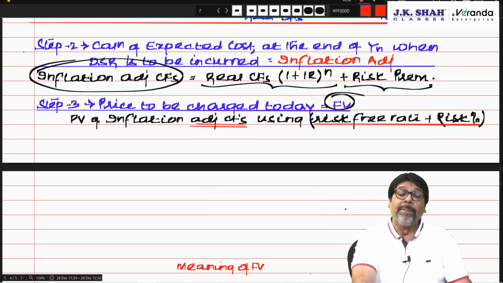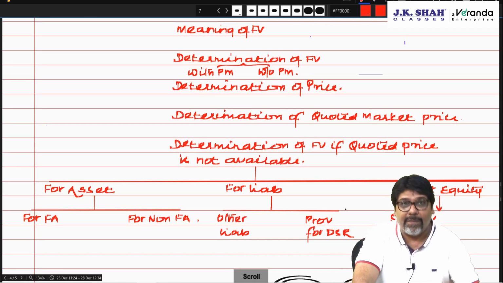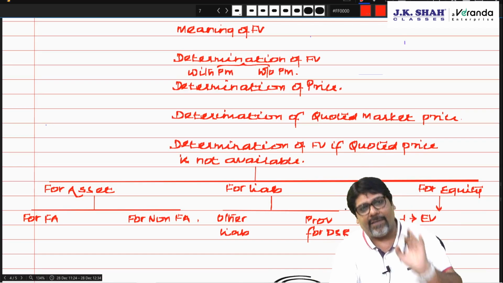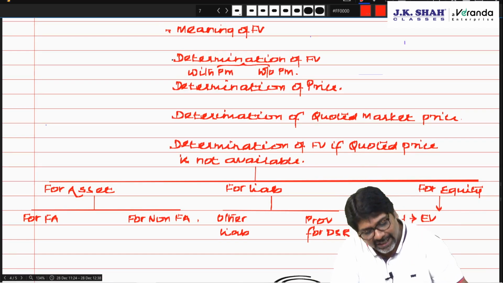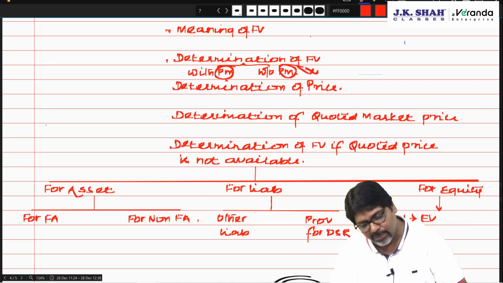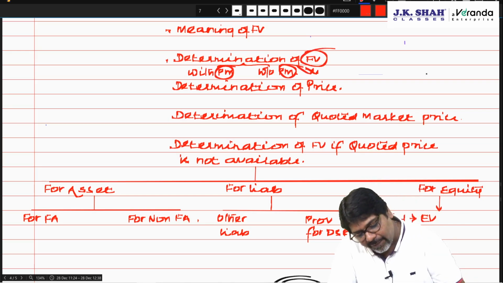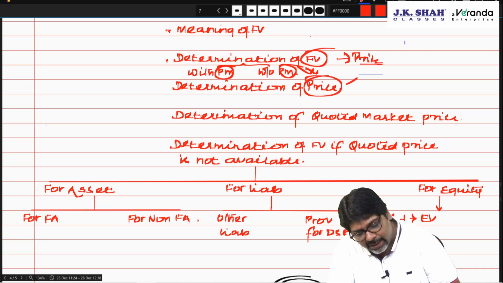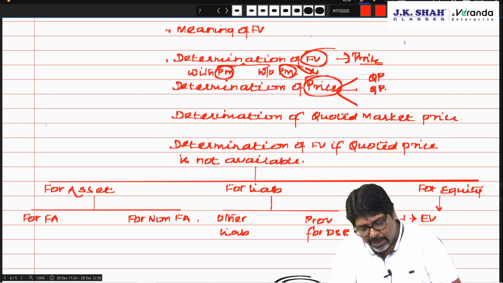Very, very logical. So, if you ask me how this standard goes about, it is a very, very important standard. If you know the flow of the standard, its objective is to help you calculate fair value. First they define the meaning of fair value. They then tell you how to decide fair value with principal market, without principal market, and most advantageous market. To determine the fair value you require price. How to find out the price? Price is dependent on three levels: level 1, level 2, level 3. That is quoted price, quoted price adjusted with observable inputs, quoted price adjusted with unobservable inputs.